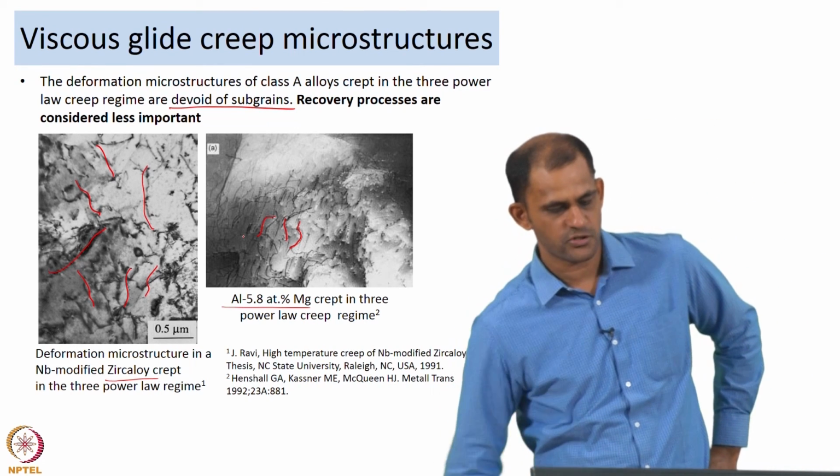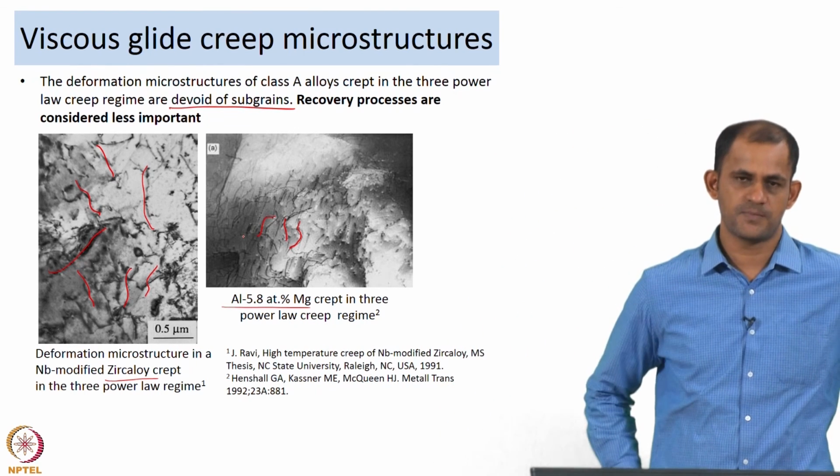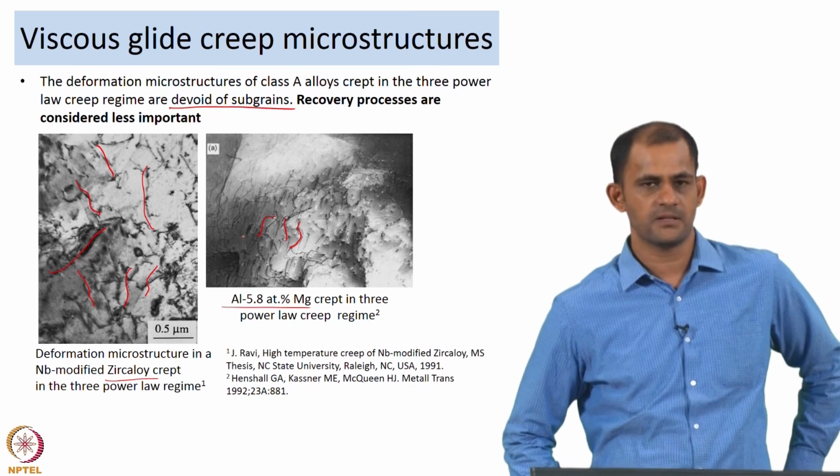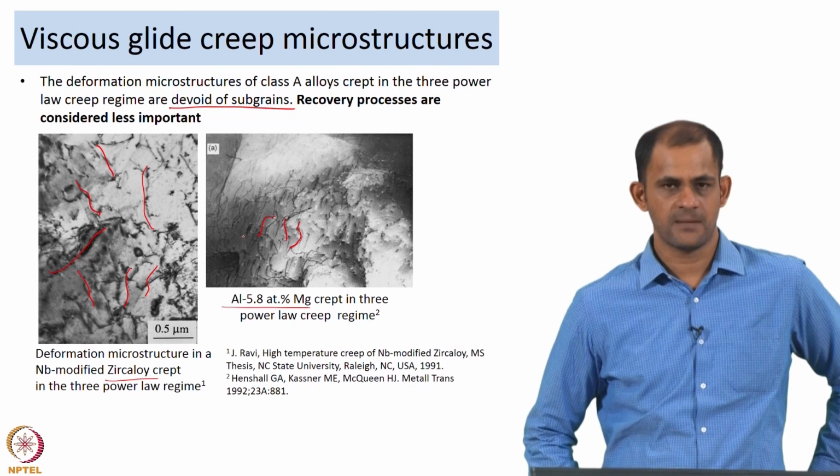These are the kind of microstructures which you can expect to be associated with a viscous glide creep sample.